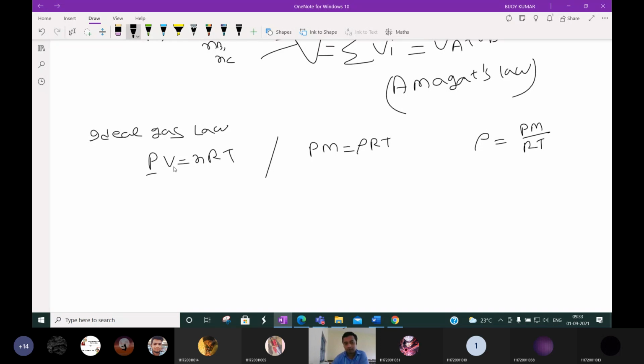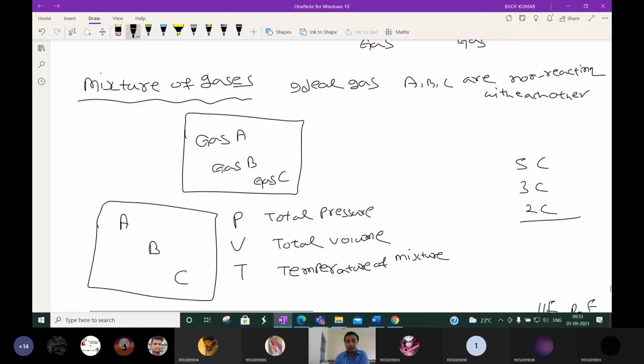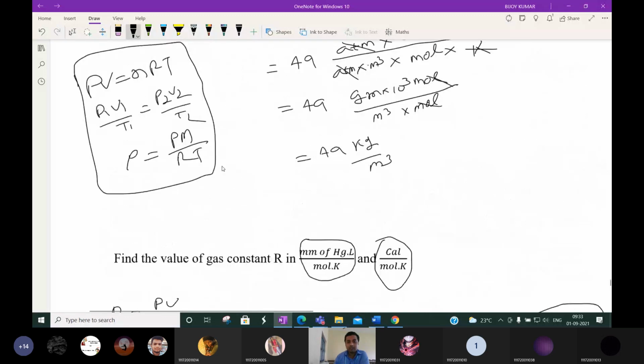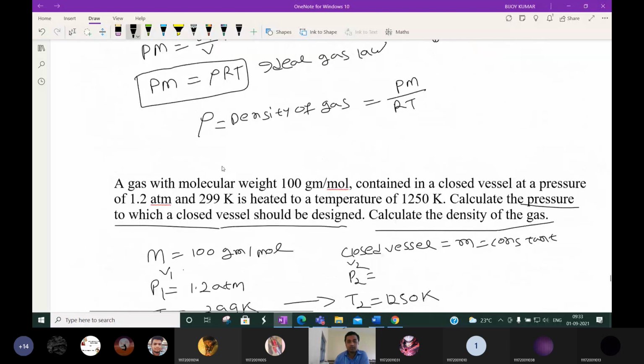Next class we will discuss only numericals. I will cover all the theory topics related to these gases. Where P is the pressure, V is the volume, n is the number of moles, T is the absolute temperature in Kelvin, R is the universal gas constant, and this R has different values.